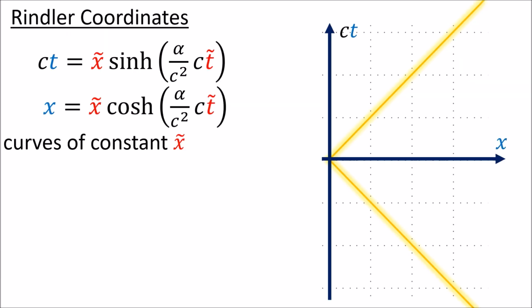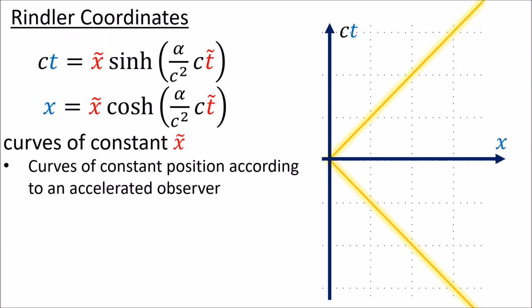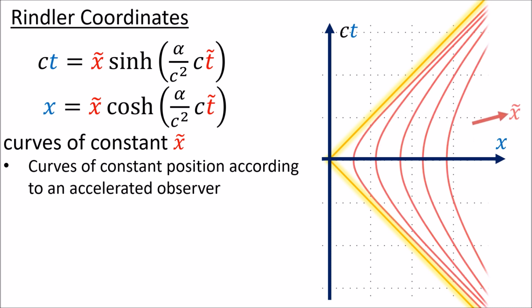The curves of constant x tilde are the curves of constant position according to an accelerated observer. These curves are a series of hyperbolic curves that all have the same Rindler horizon at the origin. Hyperbolas that are separated by equal proper distances at one point in time will maintain that same proper distance from each other for all time, just like the spaceships we saw before.